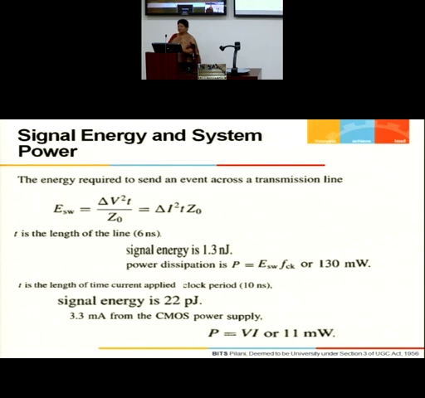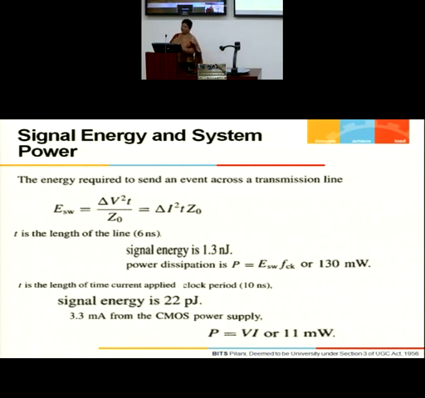Because in voltage mode signaling my span is a voltage, I can write everything in terms of delta V. My transmission line has a characteristic impedance of Z0 and T is the time, and here this time will be 6 nanoseconds, the time of flight across the wire. Within this 6 nanoseconds, how much energy is expended